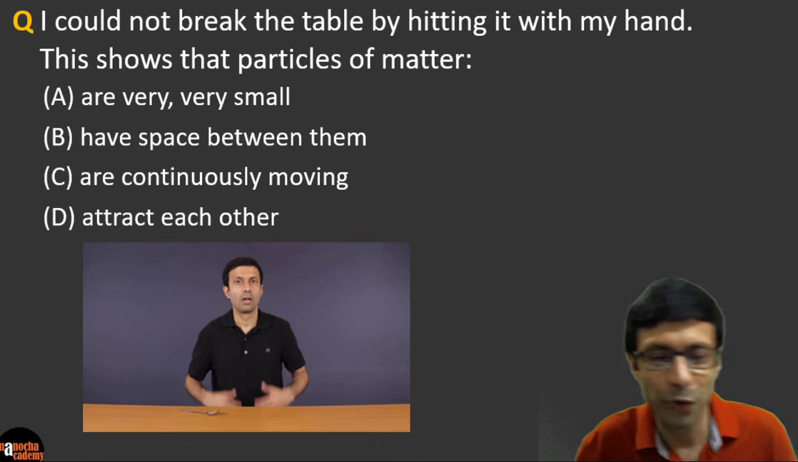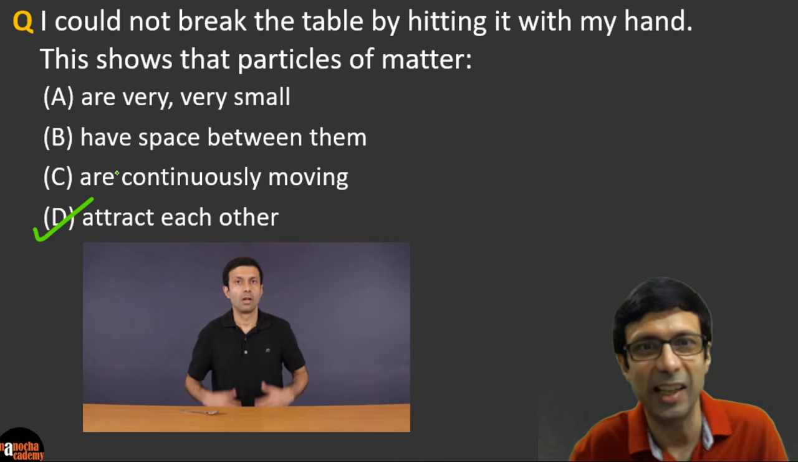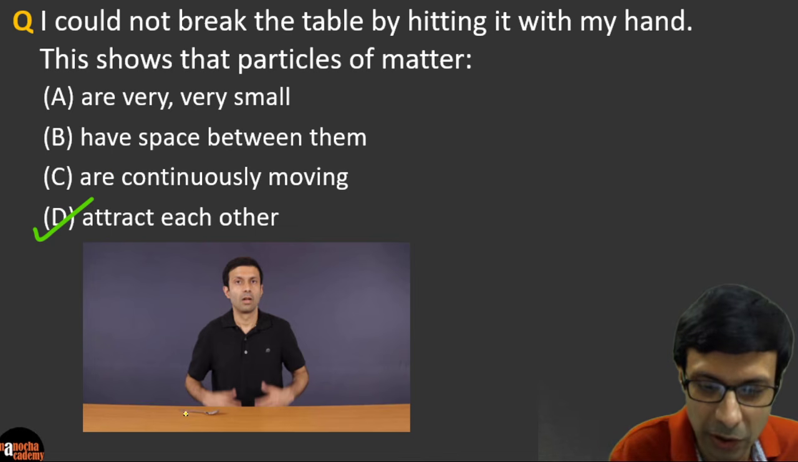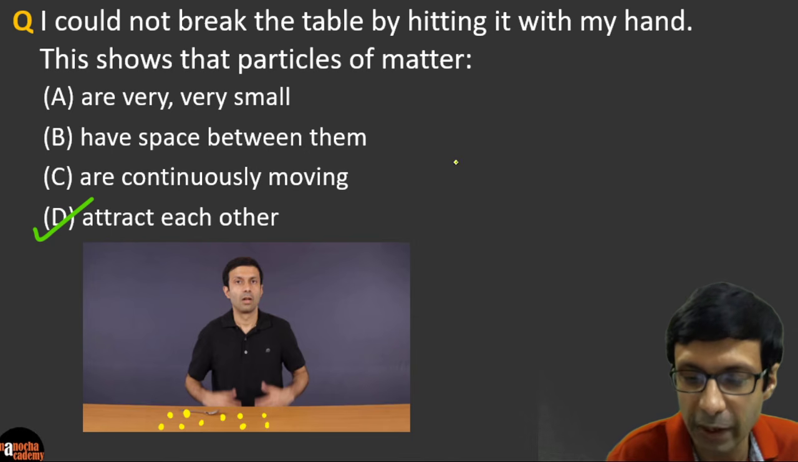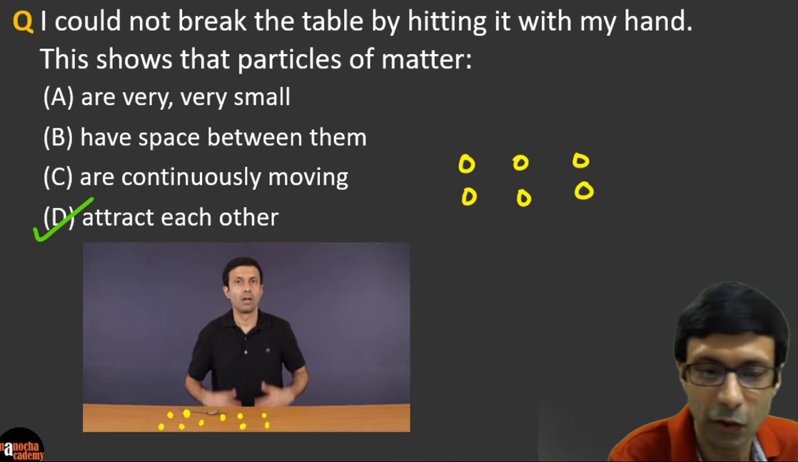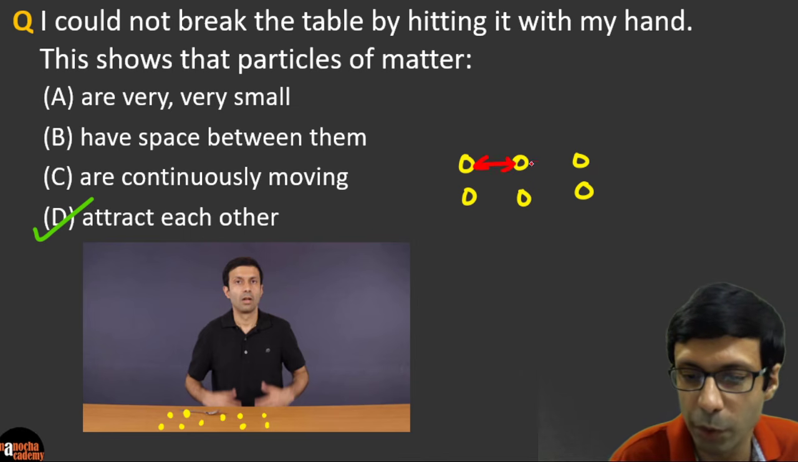Superb. I see a lot of you got the right answer. You guys rock. The correct answer is D. They attract each other. Okay. Because if we consider the particles of wood in the table here, right? So let's say those are all the particles. So let me draw them here. So these are all the particles of wood, and we know that there is a very strong force. Okay. So there is a very strong force between the particles.